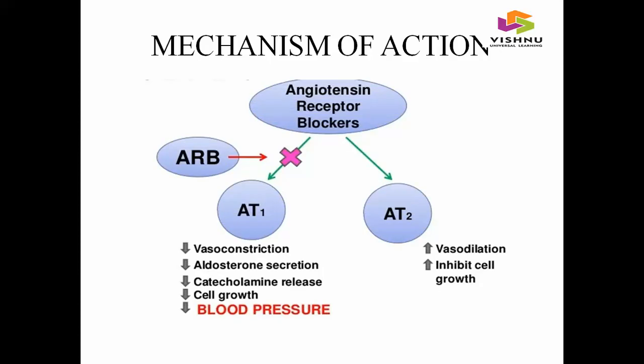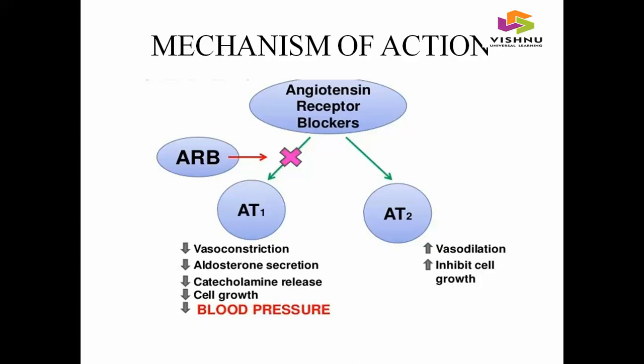And coming to the mechanism of action of angiotensin receptor blockers, they bind the AT1 receptor, so there is no binding of angiotensin 2 to the AT1 receptor, so there is no vasoconstriction, decreased aldosterone secretion, decreased catecholamine release, and decreased cell growth, so blood pressure decreases. Catecholamines are generally released from the adrenal medulla.